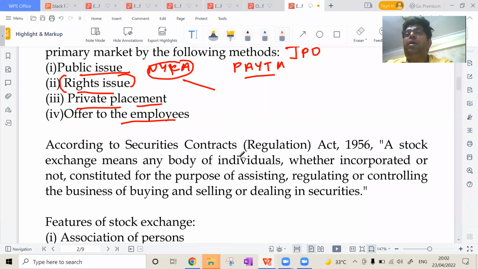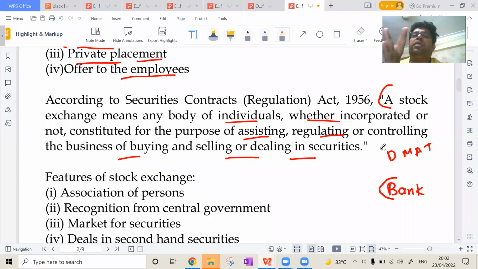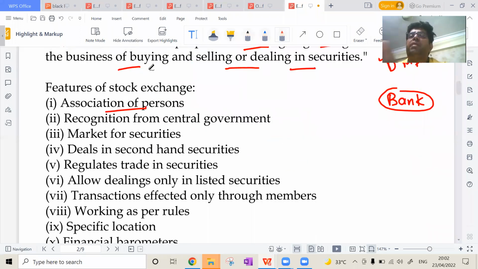Now, one more point, according to the definition of stock exchange. A stock exchange is a body of individuals, whether incorporated or not, controlling the business of buying and selling of securities. If your parents are dealing with securities, the account is linked with the bank account, and that is the Demat account. Now, what are the features of stock exchange? It is an association of persons, such as the board members of the stock exchange.